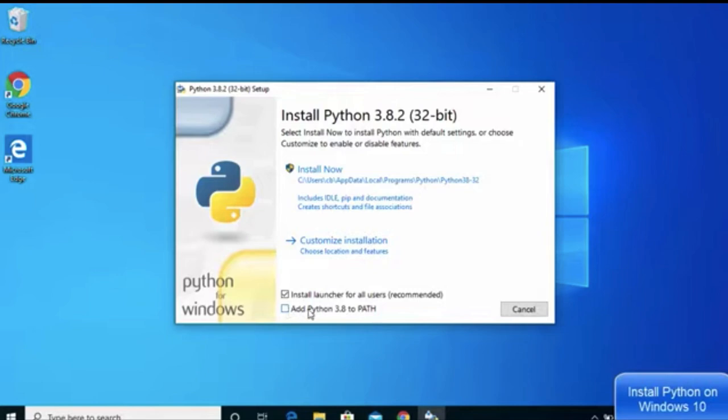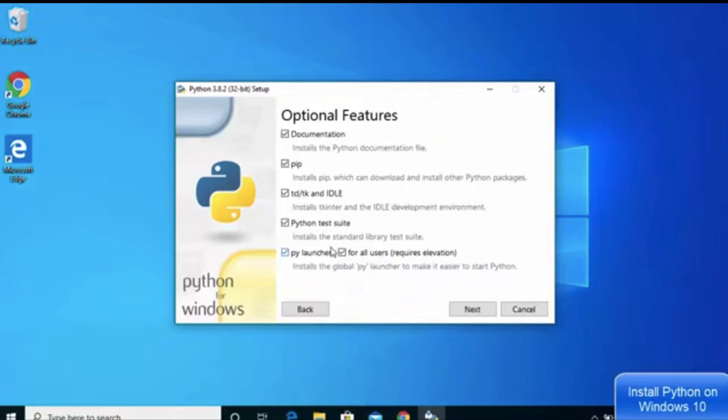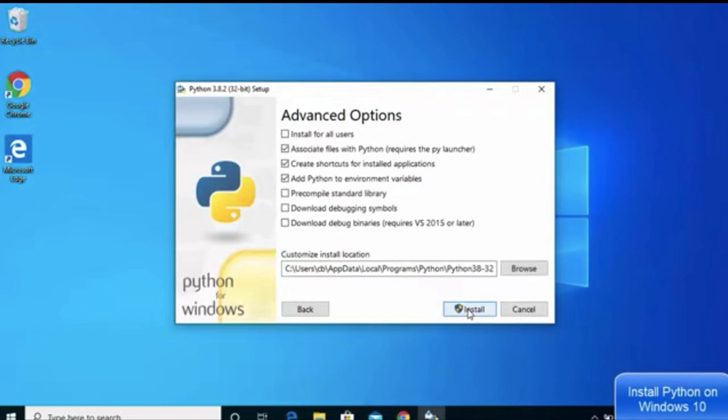So yes, tick mark the last option: if you are seeing add Python, whatever version you are seeing, to path, tick mark it. It should be checked. Just remember that it should be checked. Click on customize and see that everything is tick marked.